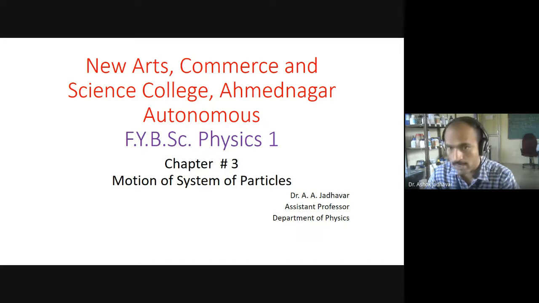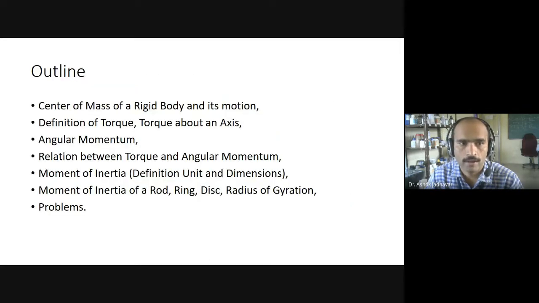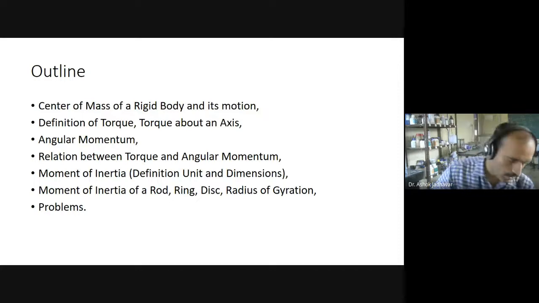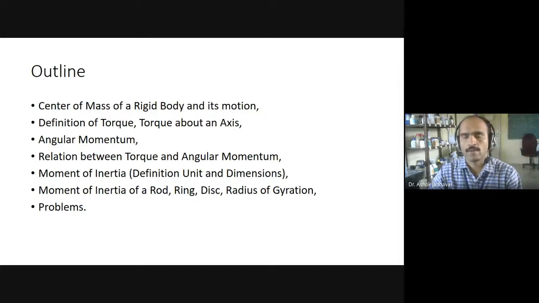Basically in this chapter we are going to analyze the center of mass of a rigid body and its motion, the definition and torque about an axis, angular momentum, the relation between torque and angular momentum, moment of inertia, its definition, unit and dimensions, moment of inertia of a rod, ring, disc, radius of gyration, and a few problems we will discuss. So let us start with the introduction.